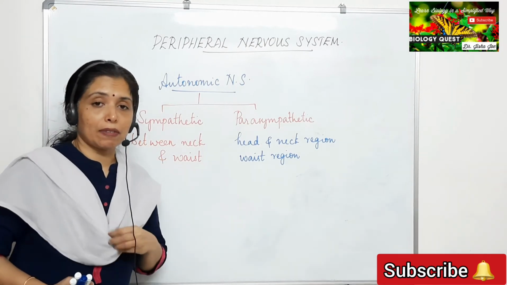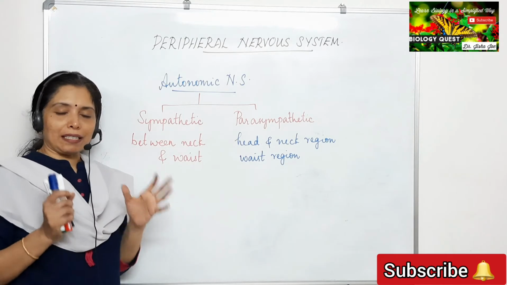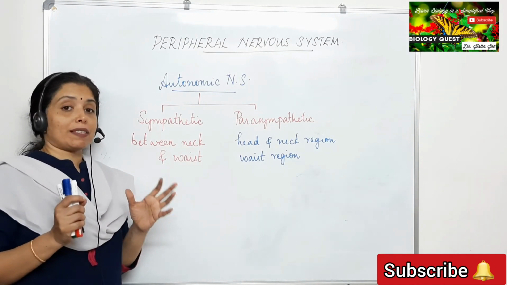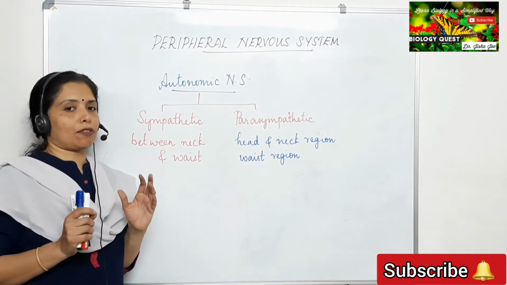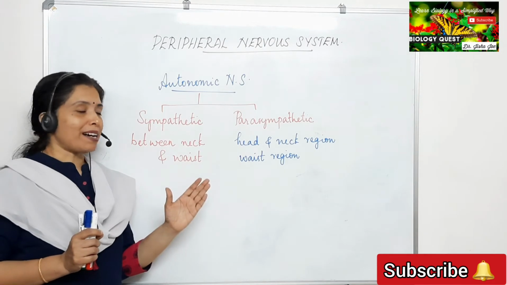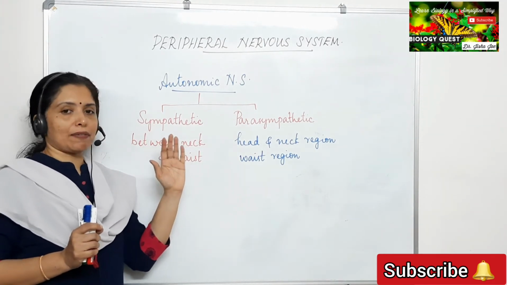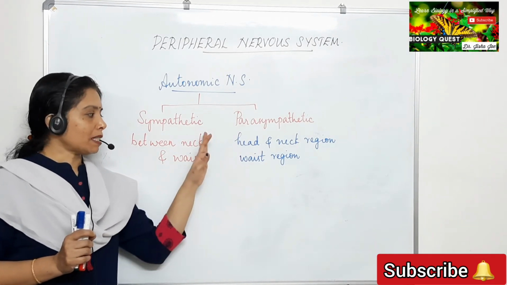The autonomic nervous system controls the involuntary actions of the internal organs. It consists of a pair of chains of ganglia on either side of the backbone, and it has two parts, the sympathetic nervous system and the parasympathetic nervous system.